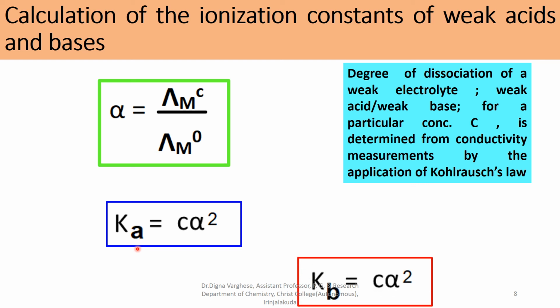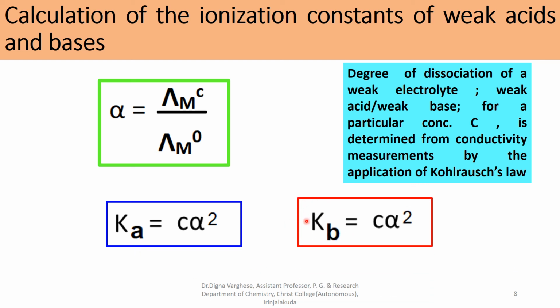Similarly, we can calculate the ionization constant of a weak base by using the same equation, C alpha square, where alpha may be obtained from Kohlrausch's law. So we can use Ostwald's dilution law for the calculation of the ionization constant of a weak acid and a weak base.